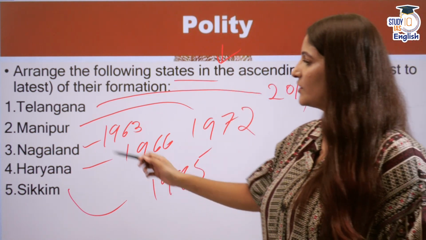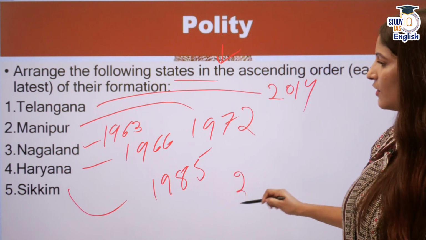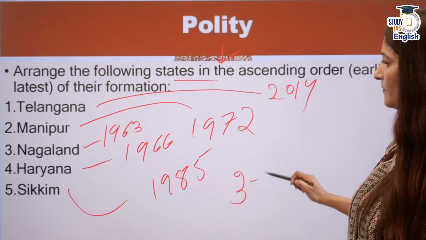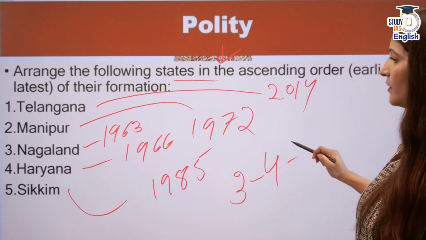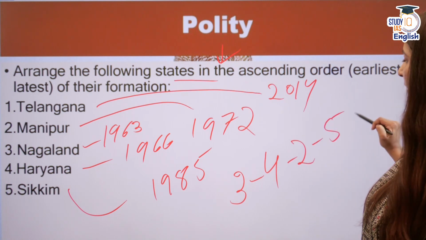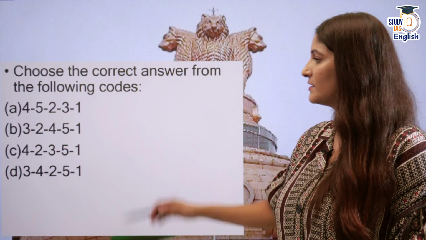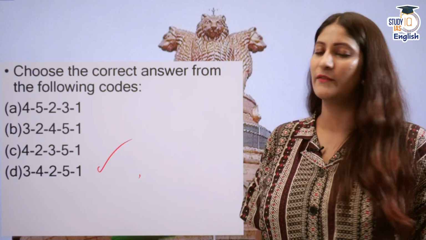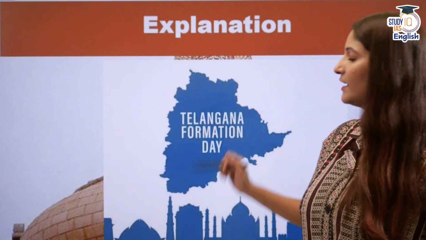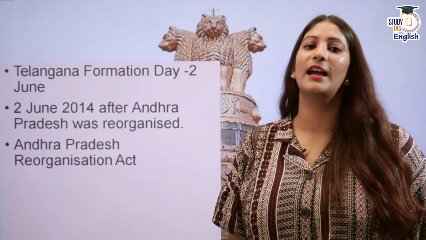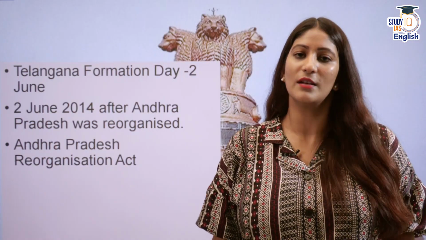So we have to arrange them. Nagaland first. Alright. Then we have Haryana. Then we have Manipur. Then we have Sikkim and finally Telangana. 34251, 34251 will be the correct answer. 34251, that is option D. So Telangana Day, we are celebrating it today. Telangana was created on 2nd of June 2014.